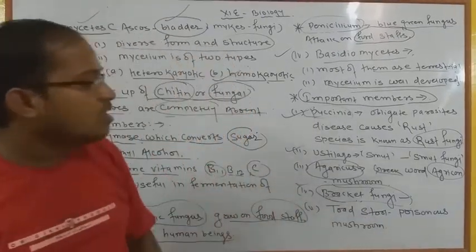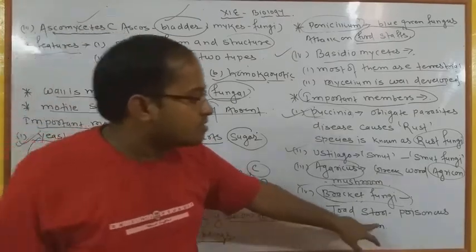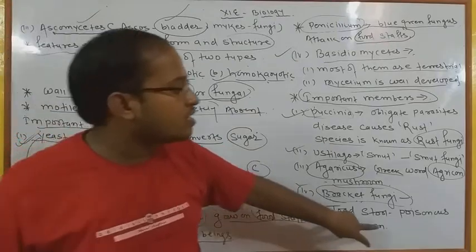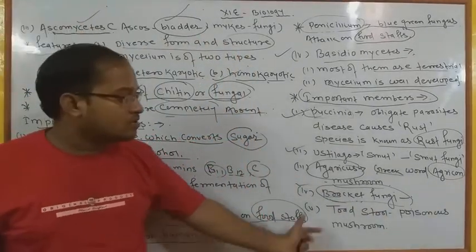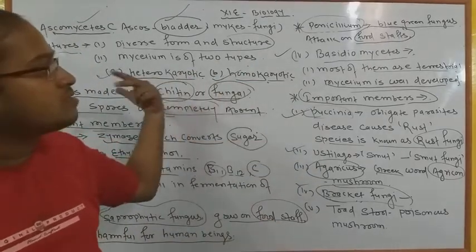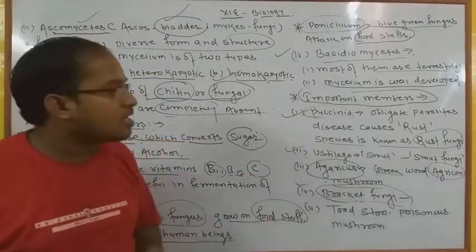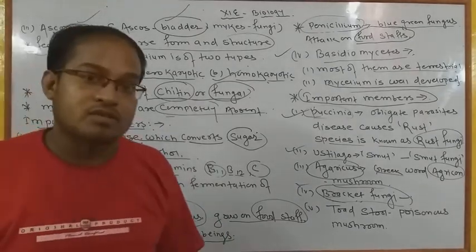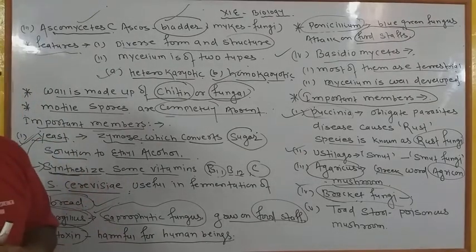Toadstool is also a poisonous mushroom, as I told you in the previous. It is a poisonous mushroom. When human beings eat and animals eat that type of mushroom, definitely their death will be possible, okay. So apart from that, we have discussed two characters, and there is only one group of fungi left, and after that we will also discuss the importance of fungi, the economic importance. Why? Because fungi play a very important role for human beings, okay.